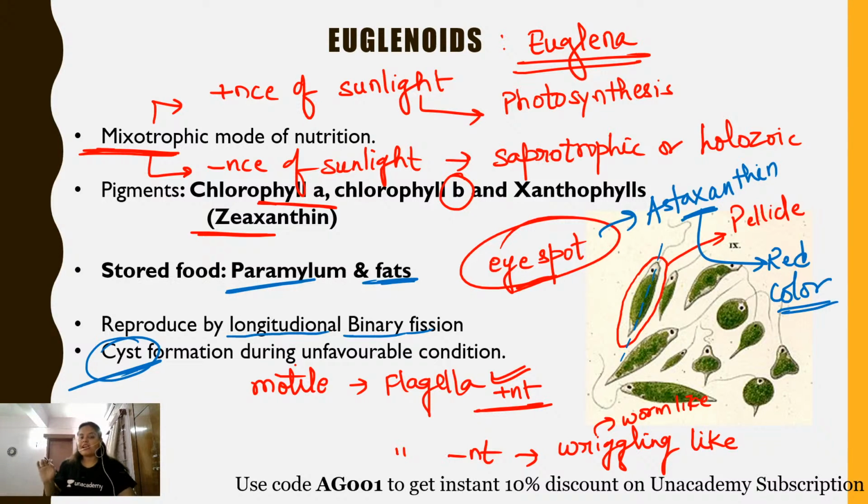Okay, so we have seen that euglenoids are the connecting link between the plants and the animals. They show a mixotrophic mode of nutrition, and the pigments are really important. In kingdom Protista, you must know the type of pigment present in every class, then the stored food, and the special features, like bioluminescence in dinoflagellates, Kieselguhr or diatomaceous earth in diatoms, and similarly astaxanthin and the mixotrophic mode of nutrition in euglenoids.